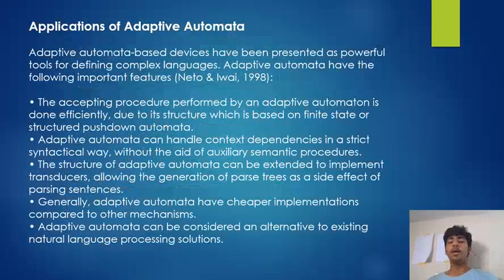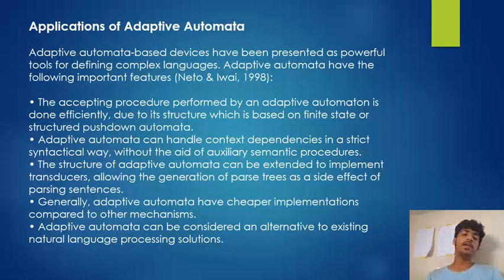Now, we will talk about applications of adaptive automata. Adaptive automata-based devices have been presented as powerful tools for defining complex languages. Adaptive automata have the following important features. The accepting procedure performed by an adaptive automaton is done efficiently due to its structure, which is based on finite state or structured pushdown automata.